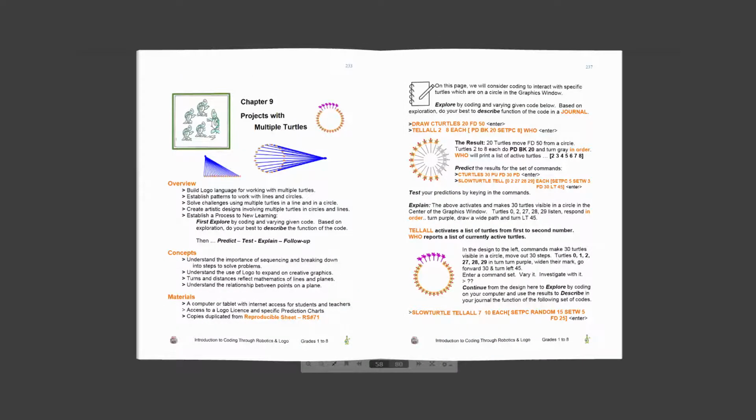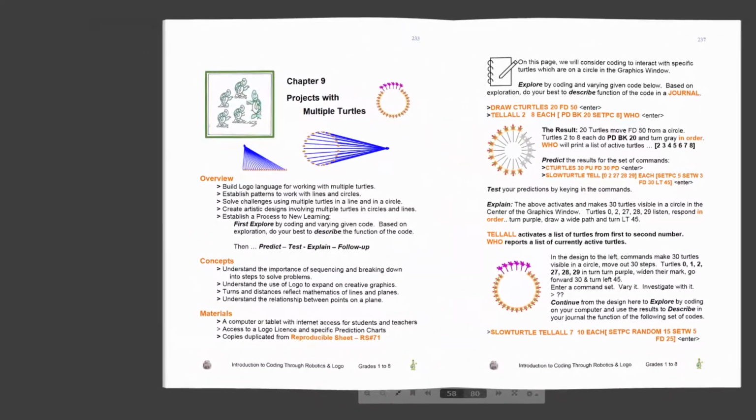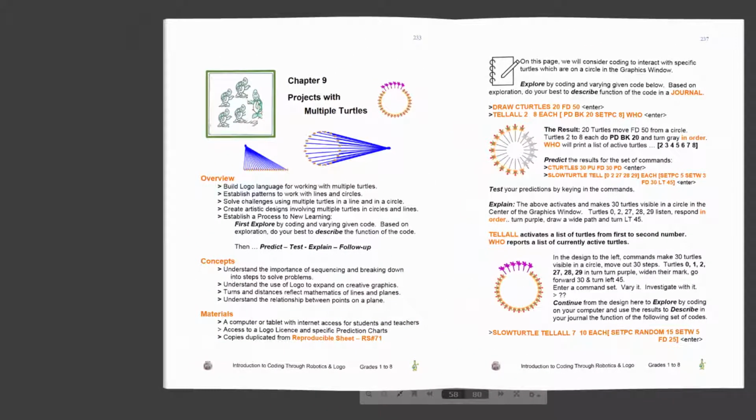Finally, we will introduce multiple turtles. In this section on projects with multiple turtles, we will establish a process for new learning. In most cases, you will not be told exactly what to do. We would like you and your group to first explore, then do your best to describe the function of given code.